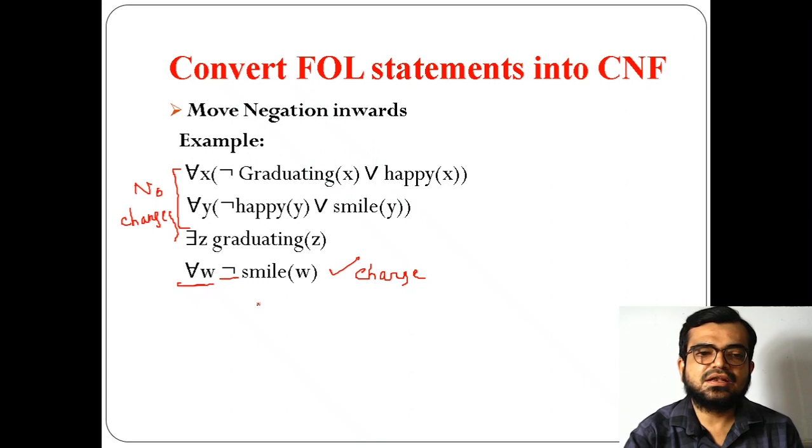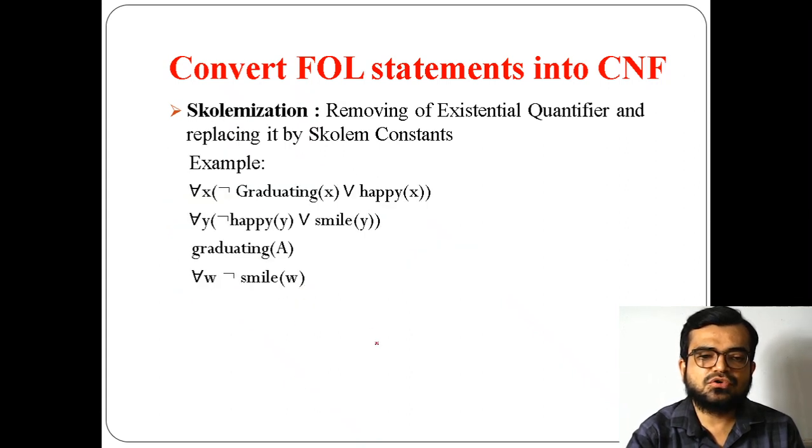For our example, the existential quantifier is just in this part only, graduating of z. So I remove this part and replace it with a Skolem constant, A here, and everything else will be the same.